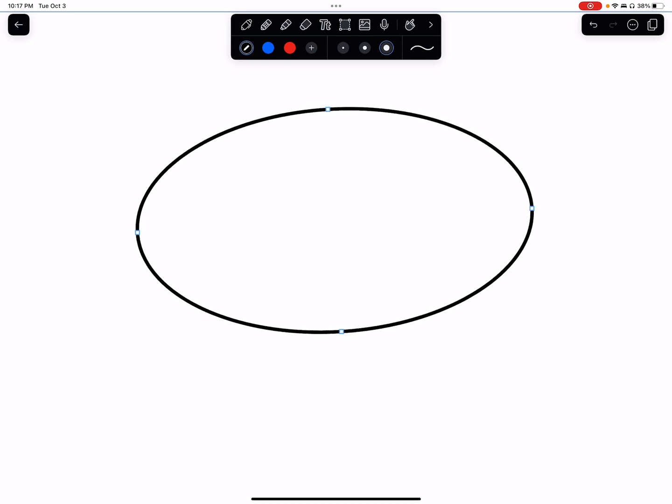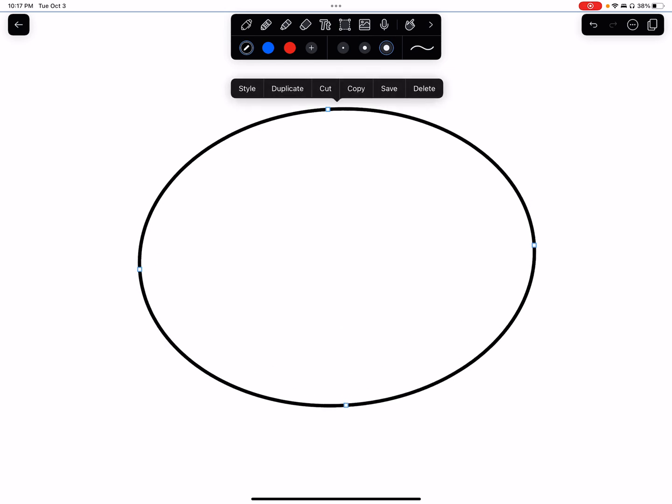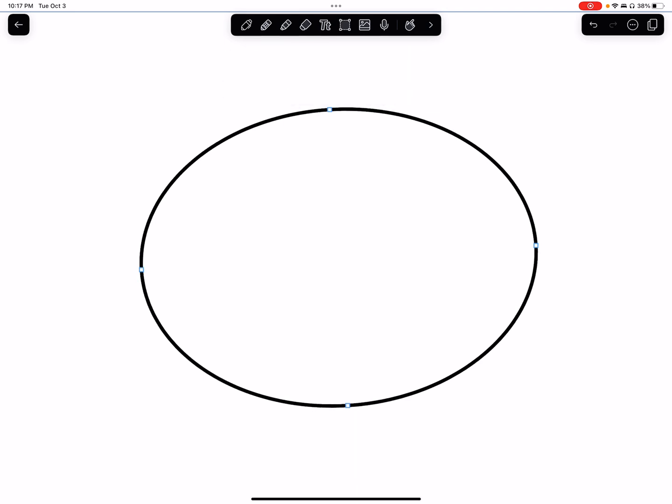That's great. Let's suppose that this oval represents all of North America. We'll just say all of North America. Yeah, let's do that. North America. Get rid of that. Okay, North America.